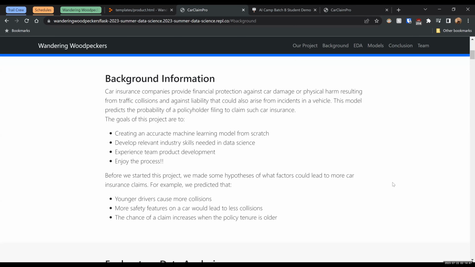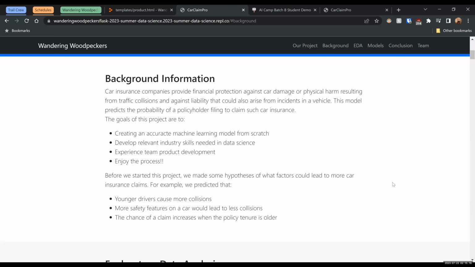Car insurance companies provide financial protection against car damage or physical harm resulting from traffic collisions and against liability that could also arise from incidents in a vehicle. This model predicts the probability of a policyholder filing to claim such car insurance. The goals of this project are to create an accurate machine learning model from scratch, develop relevant industry skills needed in data science, experience team product development, and enjoy the process.